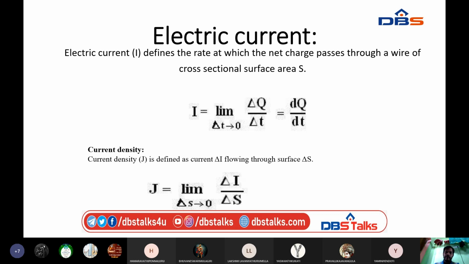So here I defined a current as dq by dt. I equal to the rate of change of charge with respect to time is considered as a current. Current per unit area, that is delta I divided by delta S, is equal to current density J. The current density is indicated by the letter J. The current density formula is J equal to limit delta S tends to 0 of delta I divided by delta S. Current per unit area is current density.